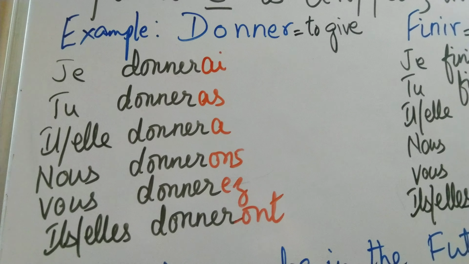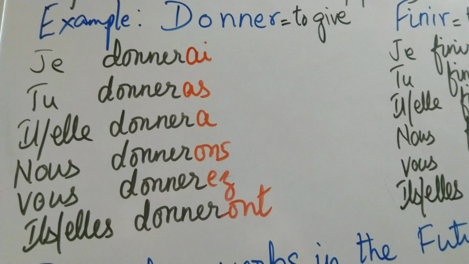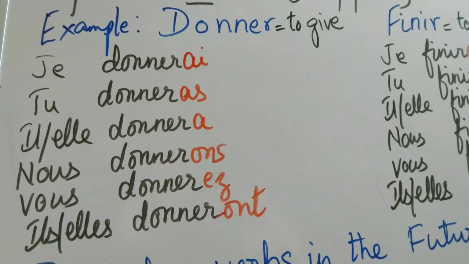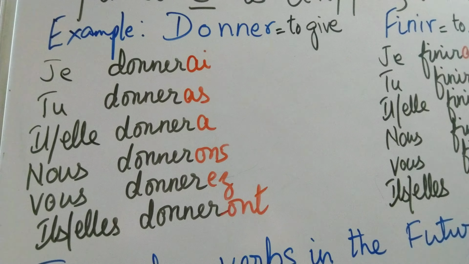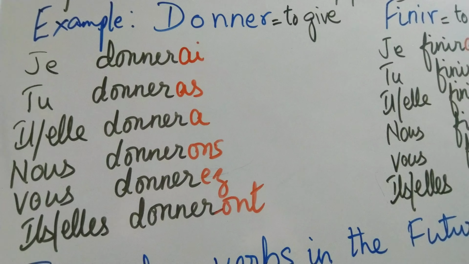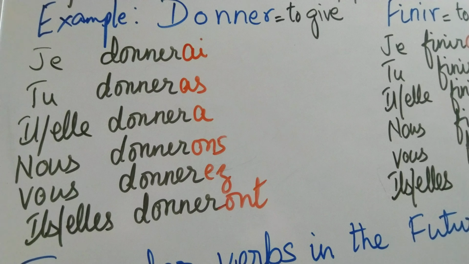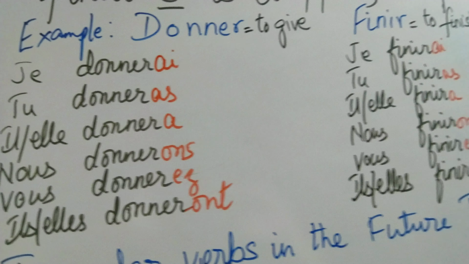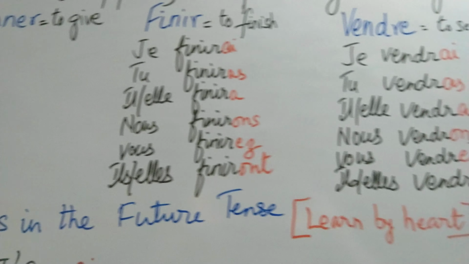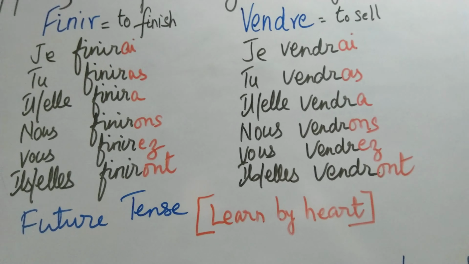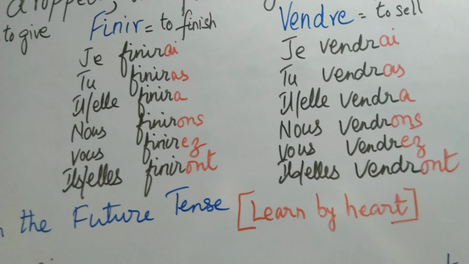This is the future tense for all regular verbs. Now for ER verbs and IR verbs, you have to add the full verb to this ending. So je donnerai, tu donneras, il ou elle donnera, nous donnerons, vous donnerez, and ils ou elles donneront. The same thing will apply to finir, to the full verb. If you add the future endings, you will get the future tense.